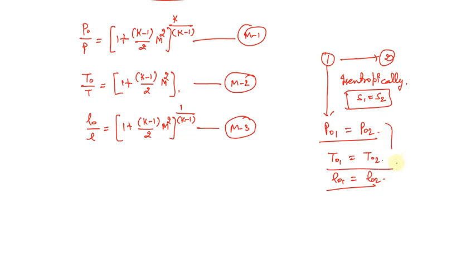So these three terms are not going to change. This is what we mean to say.